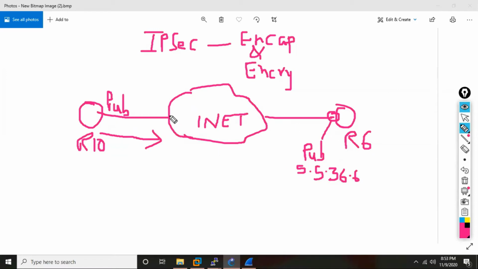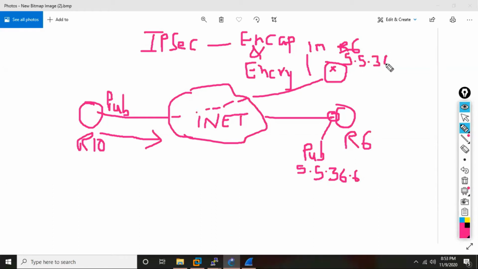But when the packet goes on the internet, is there a possibility that instead of going to R6, some hacker, what can he do? He can put his own router and he can claim, yes, I am R6. I am 5.5.36.6. This is called IP address hijacking.